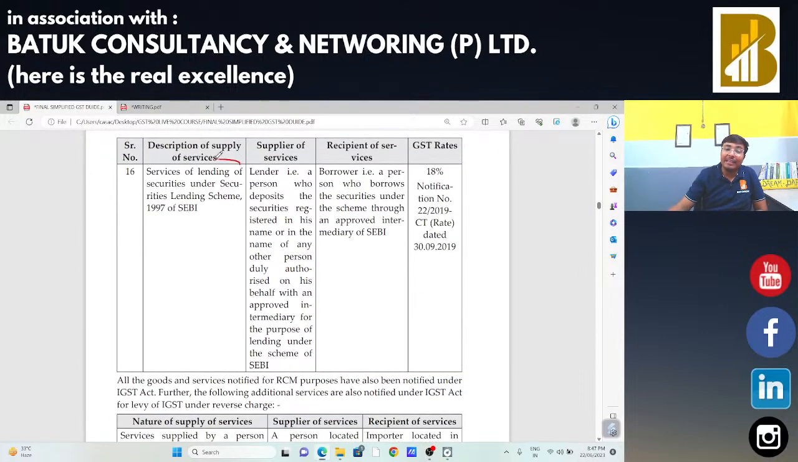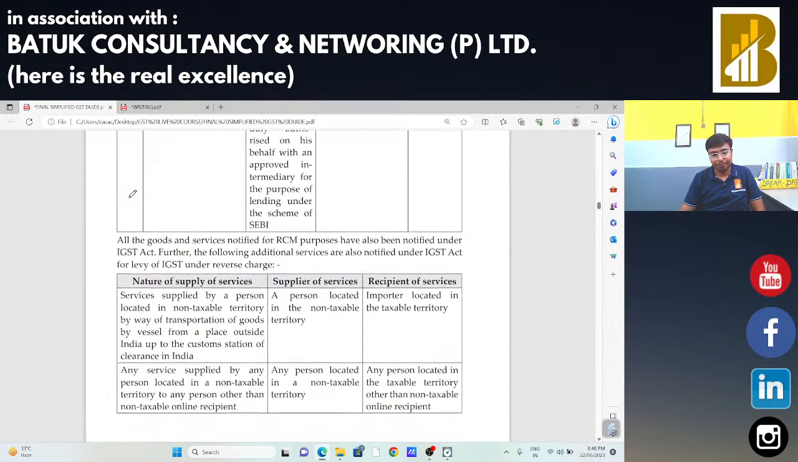Next is priority sector lending certificates. If someone is going to provide priority sector lending certificates, in that case, the borrower is liable to make the payment of taxes. That lender is not liable to make the payment of taxes. Priority sector lending certificates are issued by the Reserve Bank of India or State Bank of India to the NBFC and other authorities. In that case, that recipient, that is the borrower, is liable to make the payment of taxes.